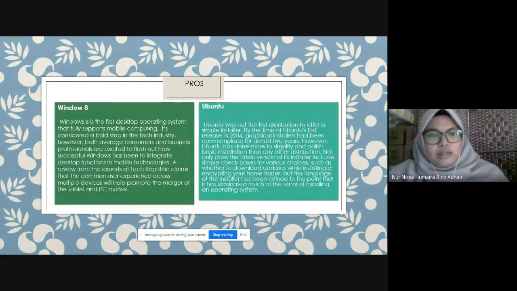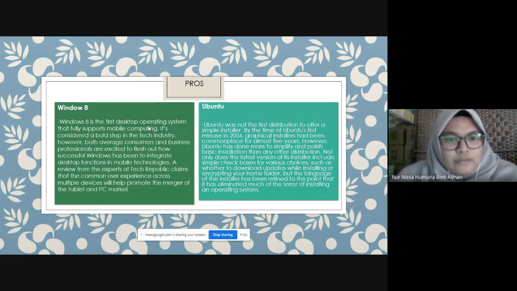Windows 8 is the first desktop operating system that fully supports mobile computing. It's considered a bold step in the technology industry. However, both average consumers and business professionals are excited to see how successful Windows has been in integrating desktop functions into mobile technologies. A review from an expert at TechRepublic claims that the common user experience across multiple devices will help promote the merger of the tablet and PC market.